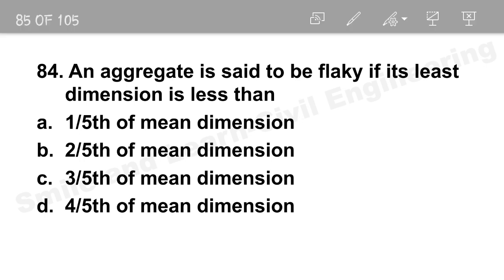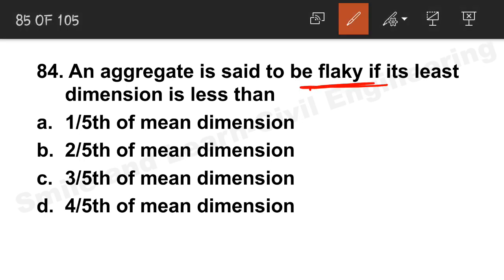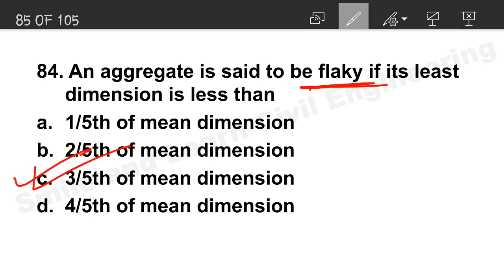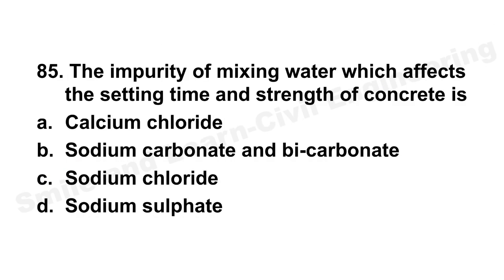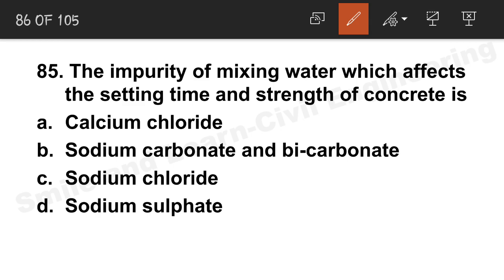Next, an aggregate is said to be flaky if the least lateral dimension is 3/5 of the mean dimension. Option C is the correct answer. Let's move on to the next question. Impurity of mixing water which affects the setting time and strength of concrete. We know that for setting time, this is calcium chloride because this is an accelerator. Option A will be the correct answer.